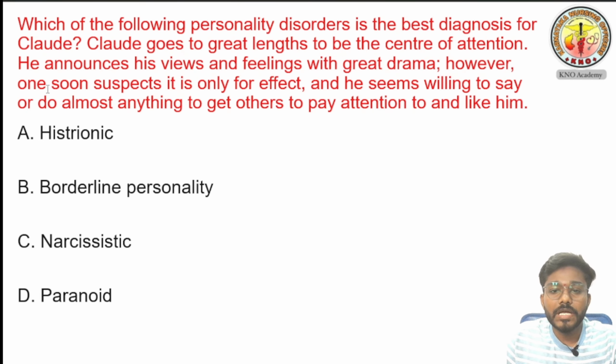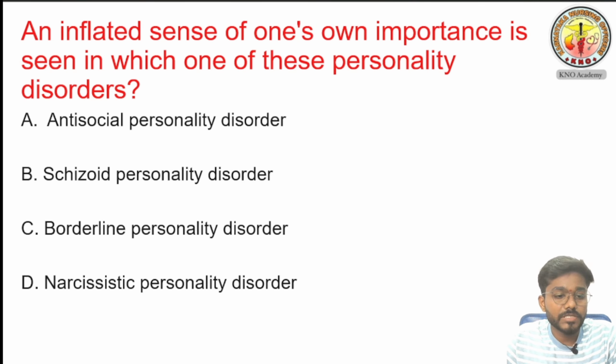Which of the following personality disorders is the best diagnosis for Claude? Claude goes to great lengths to be the center of attention. He announces his views and feelings with great drama. However, one soon suspects it is only for effect, and he seems willing to say or do almost anything to get others to pay attention to and like him. Option A is histrionic personality disorder, option B is borderline personality disorder, option C is narcissistic personality disorder, and option D is paranoid personality disorder. Mark your answer. We will see the answer later.